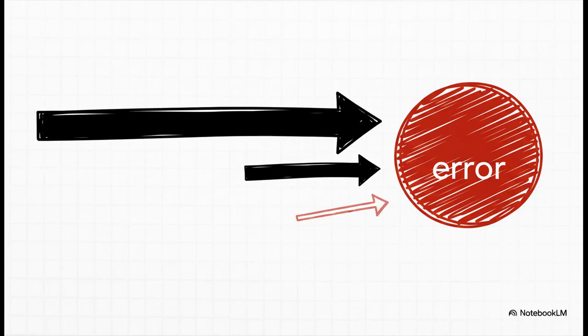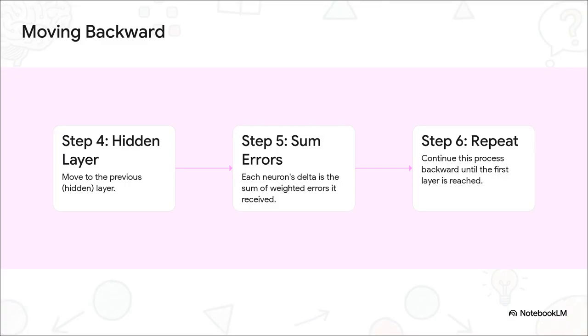But here's the really neat part. As that blame signal moves backward, it's not distributed equally. A connection with a higher weight, a stronger, more influential connection, gets a bigger piece of the blame. It makes sense, right? The connections that had more say in the final answer should have more responsibility for the mistake. So each neuron in a hidden layer just looks at the blame it's receiving from all the neurons it's connected to in the next layer, and it calculates its own delta. This creates a chain reaction, a wave of blame that flows all the way from the end of the network right back to the very first layer.